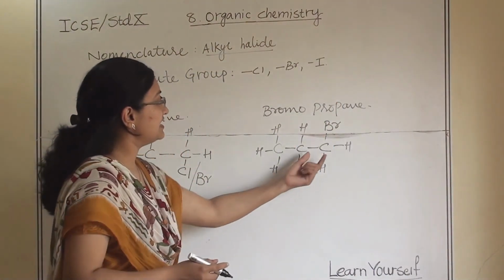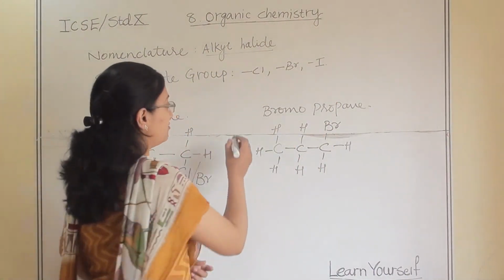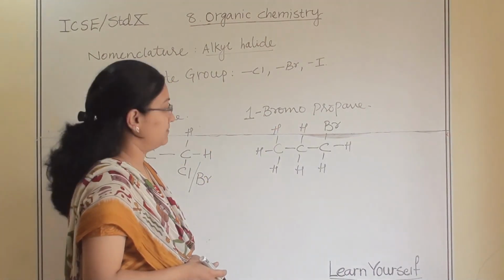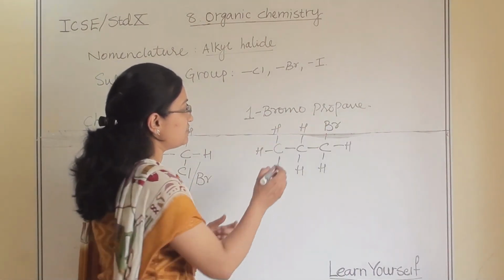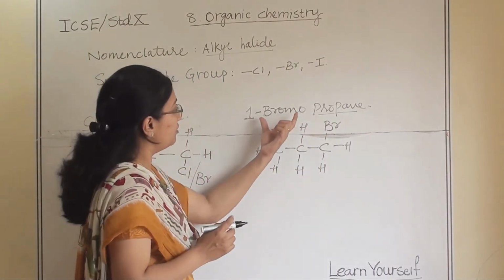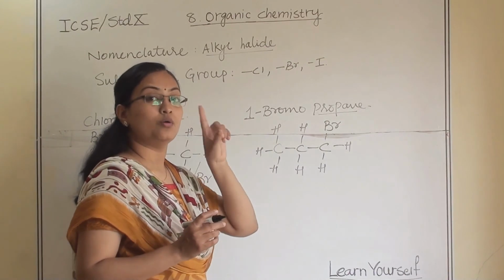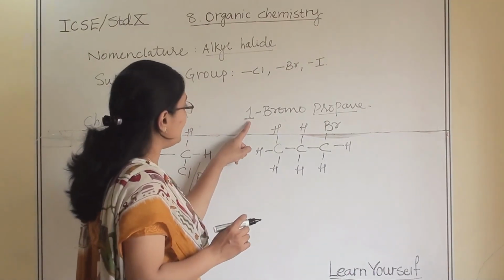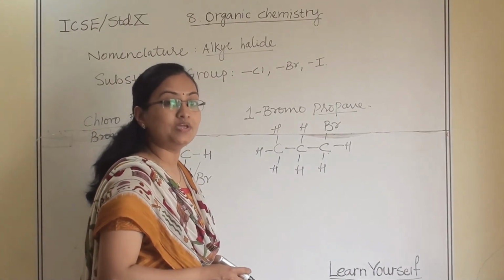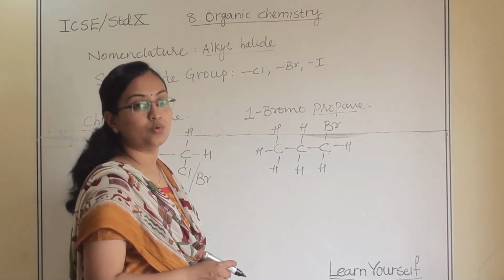And since it is at the first carbon, we write 1-bromopropane. What does this name suggest? Propane says that it is a 3 carbon chain. Bromo says somewhere a bromine group is there. And 1 suggests that at the first carbon, the bromine is attached.